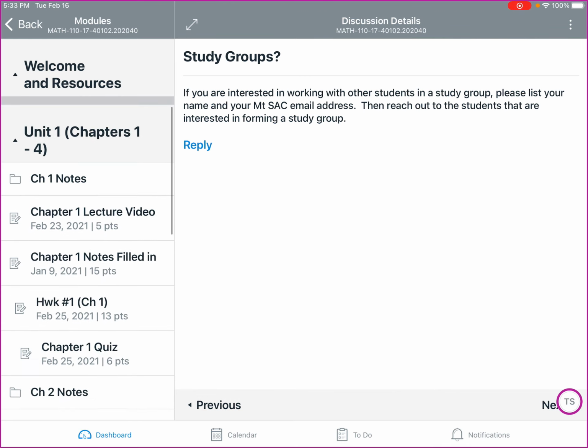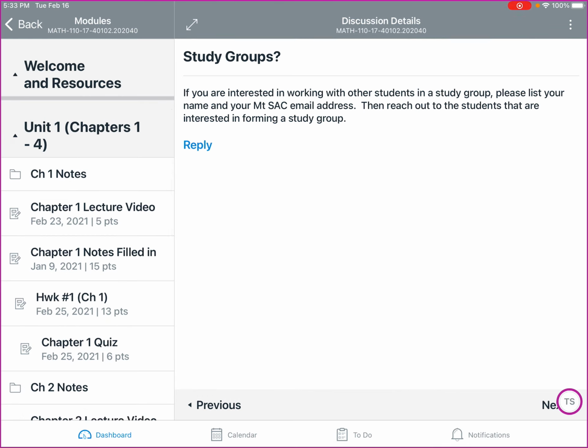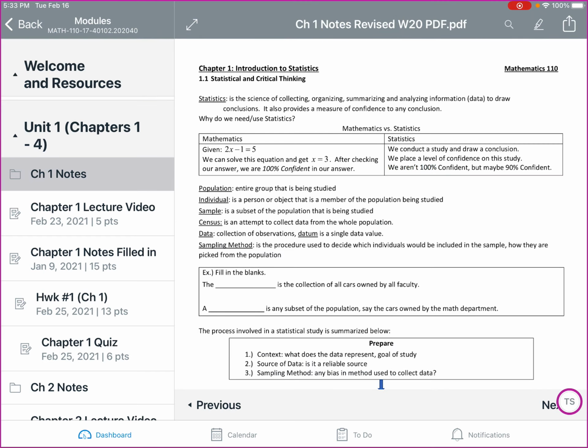And then you'll notice that our modules are broken up into units. So the first unit is chapters 1 through 4. So clicking on chapter 1 notes will be a PDF that you can either download and write on, or you can print and write on also. So this is our notes for chapter 1.